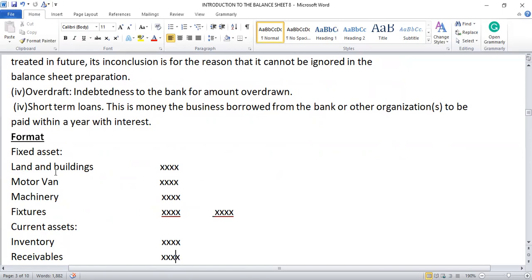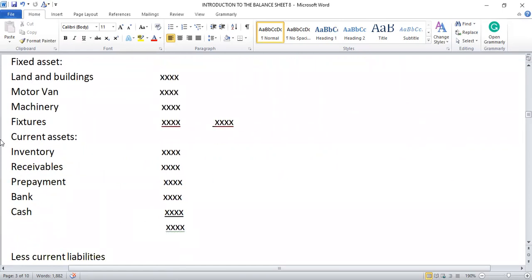Fixed assets: land and buildings, this amount; motorbike, this amount; machinery, this amount; fixtures, this amount. So it gives us a total of fixed assets or non-current assets of this figure. Then current assets: we have inventory, this amount; receivables, this amount; prepayment, this amount; bank, this amount; and cash, this amount. Then we sum it up, we get this total.